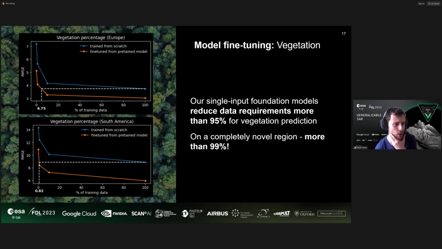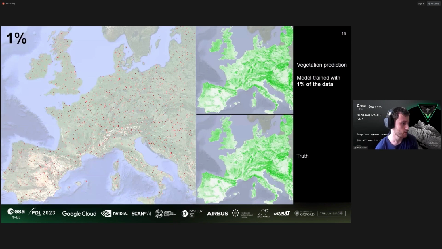But what does about 1% of the data actually look like? Well, if you look over to the left on your screen now, you should be able to see this picture of Europe, which looks sort of like it's got chicken pox with these red spots. Together, these red spots make up 1% of the total area of Europe. And if I was to take these and squish them into big blobs somewhere in the middle, it would be about the size of Switzerland, plus or minus 5%.